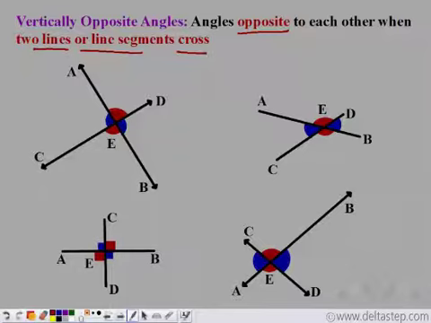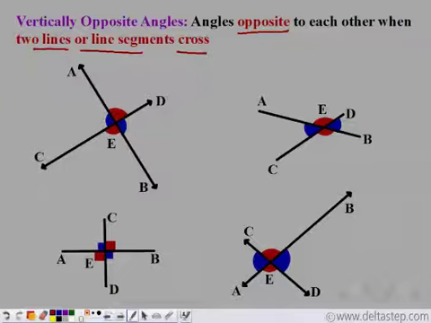Vertically opposite angles are the angles which are formed by the same arms but on the opposite sides. So arm CD and AB form these two angles, but they are formed on the opposite sides. In this case also, arm AB and CD form these two angles, but they are formed on the opposite sides.